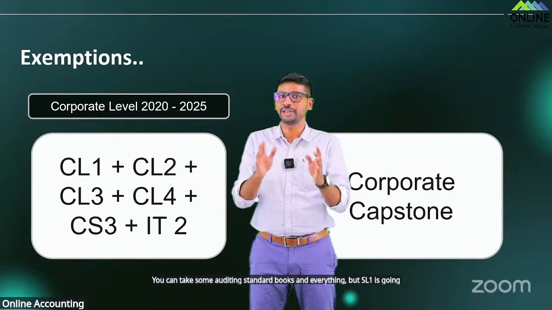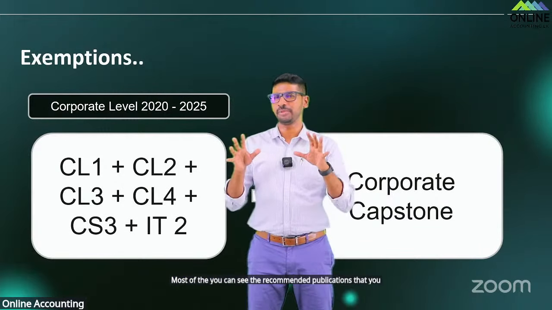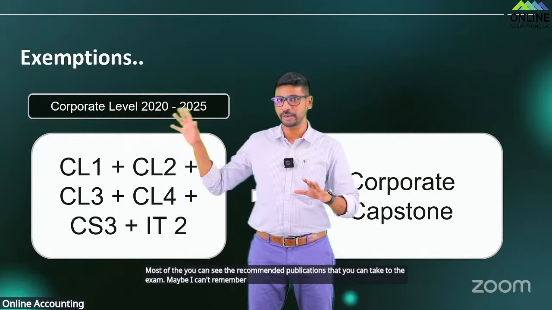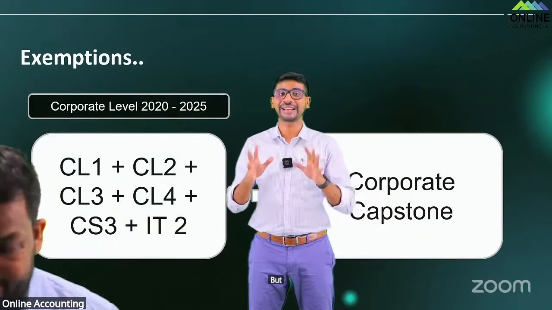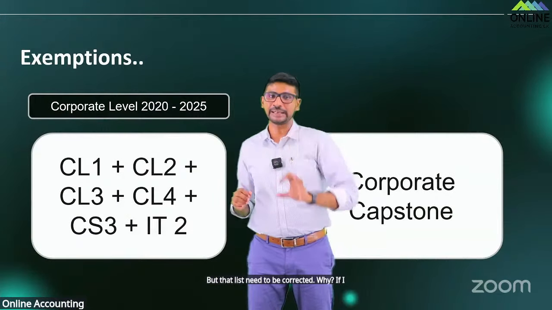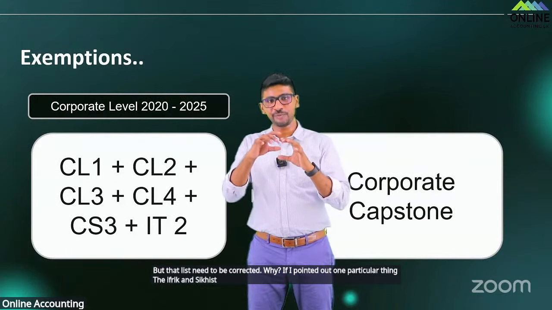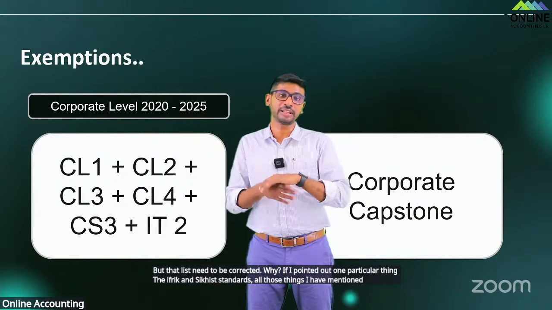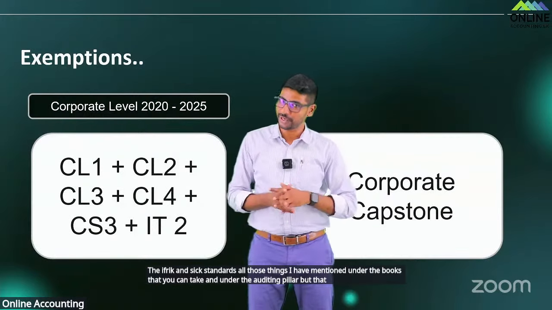You can see the recommended publications that you can take to the exam. Maybe I can't remember the exact page number, but in the latter part of the curriculum you can see it, but that list needs to be corrected. Why? The IFRIC and SIC standards, the statement of recommended practices, are mentioned only under the books you can take for the auditing pillar, but they have to be included in financial reporting as well.